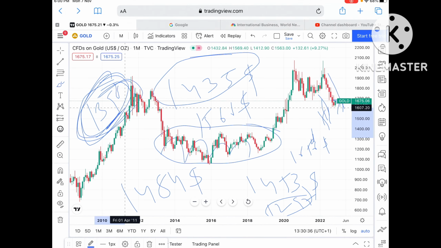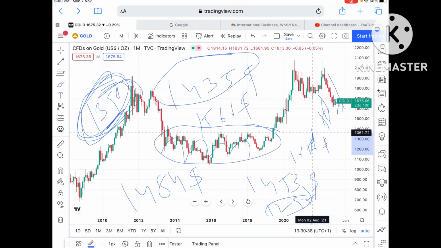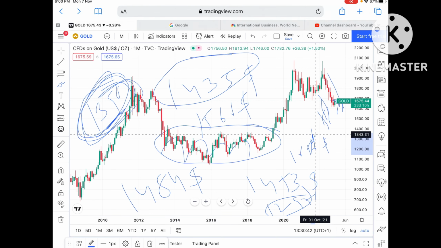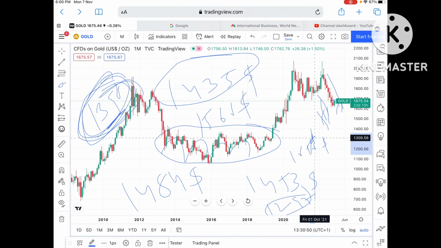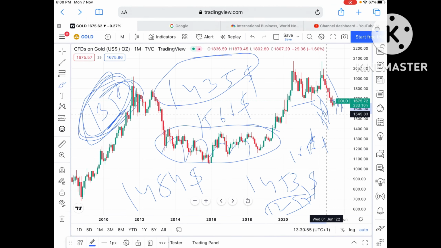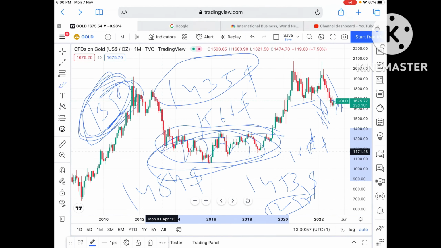But before that, if this level doesn't sustain a level of 1398, then we can see it can move further down towards a level of around 1343 also. Okay, and this level is already a weak support, so chances are very high we can see it will move further down towards a level of 1324 to a level of 1309 also. So you have to keep this in mind. If this level doesn't sustain, then we can see it will come in this zone and the probability of moving further low will be there.